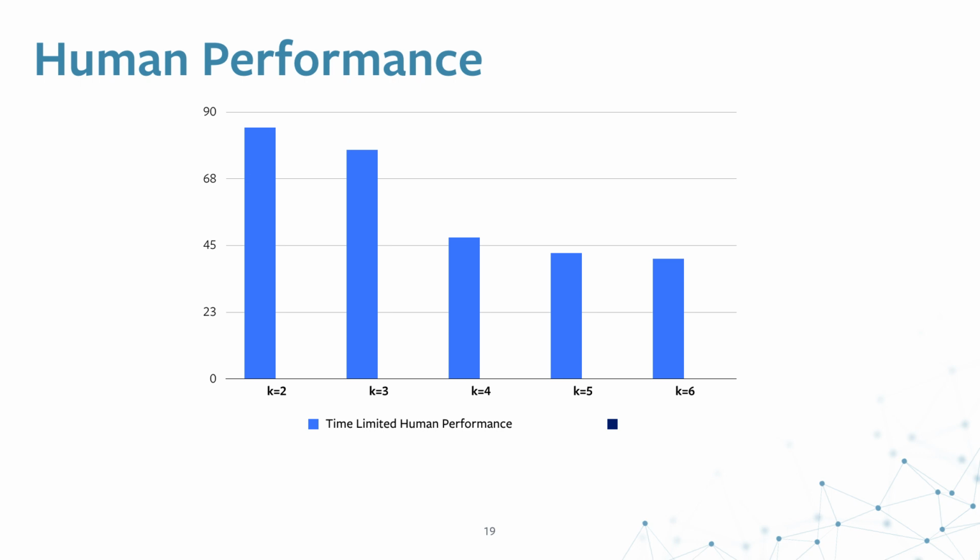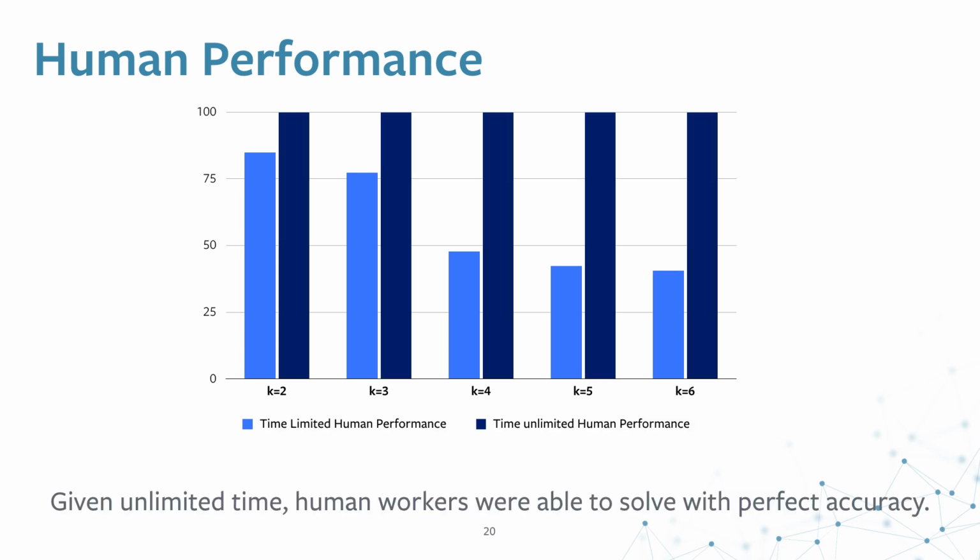Now we provide our dataset to human Turkers and we want to see how they perform on our dataset. In this graph, we provided human Turkers a limited time, that is 5 minutes, and we see that as we increase the number of hops of resolution of the underlying graph, the Turkers get less and less confident in answering the correct relation. However, when we provide human Turkers with unlimited time, everybody gets the correct answer.